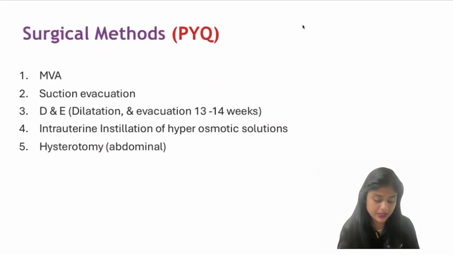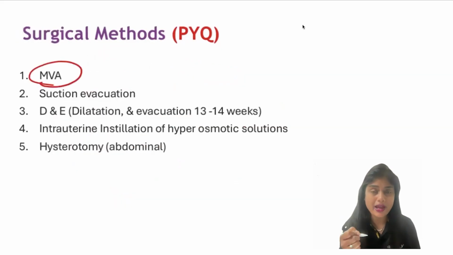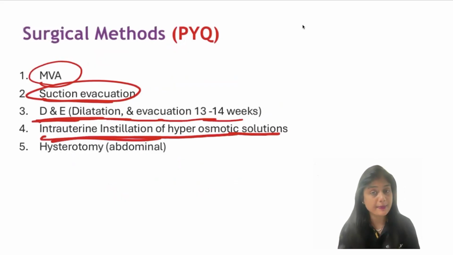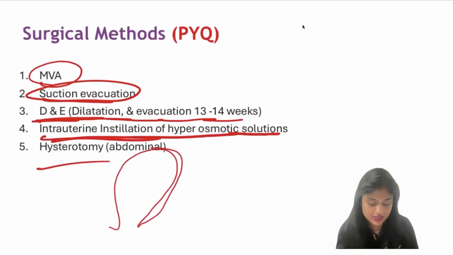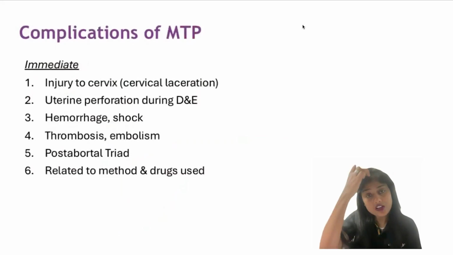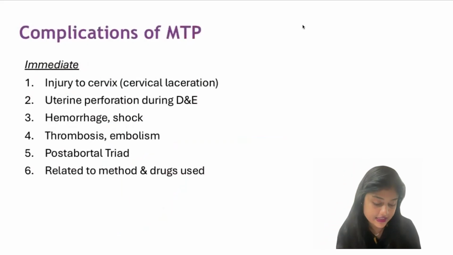Coming to surgical methods: mechanical manual vacuum aspiration or suction evacuation, dilatation and curettage, or for 12 to 14 weeks, intrauterine instillation of hyperosmotic solution, and hysterotomy. Hysterotomy is just like your cesarean section. You do an incision on the lower segment and remove the fetus. This is called hysterotomy before the period of viability, and after the period of viability, it is cesarean section, or LSCS, lower segment cesarean section.